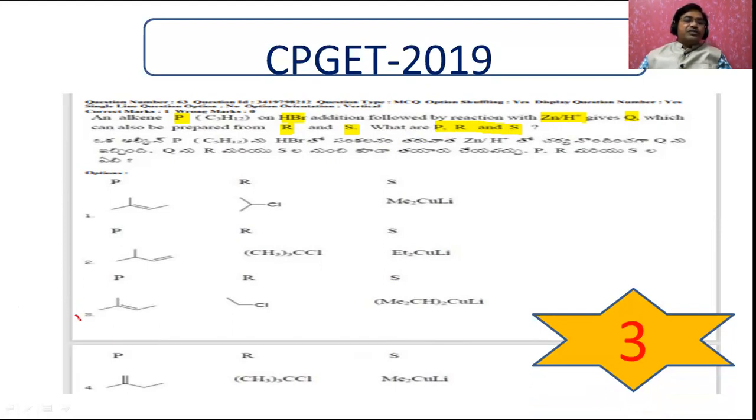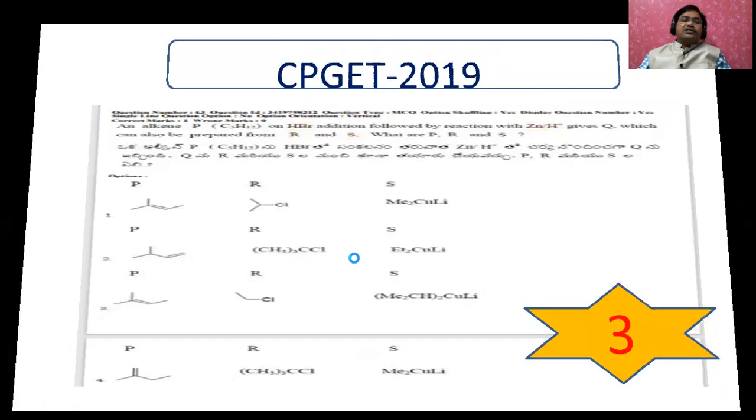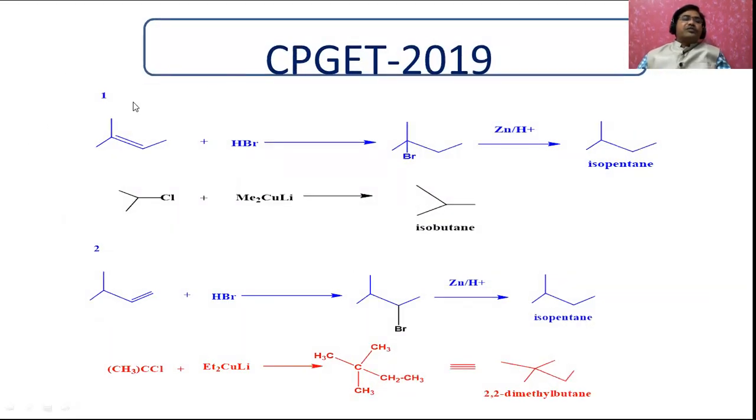That is, the third option is this one. Why is the third option this one? Let me write all these equations. This is going to be the first option. The first option here is P on reaction with HBr. You will get the tertiary bromo butane, and here zinc and H plus is a reducing reagent and removes bromide, and you will get the isoprene.